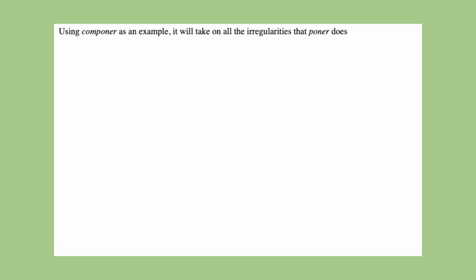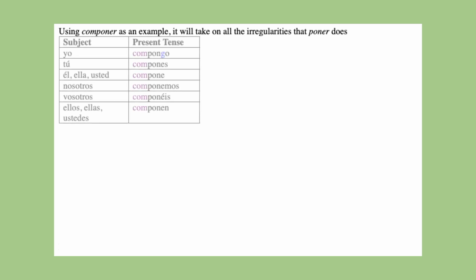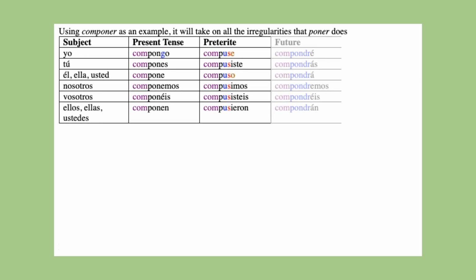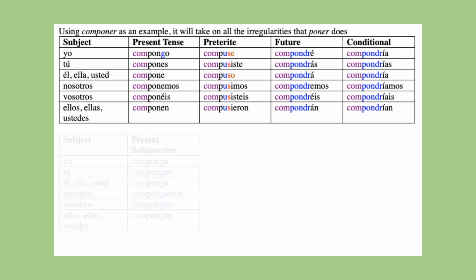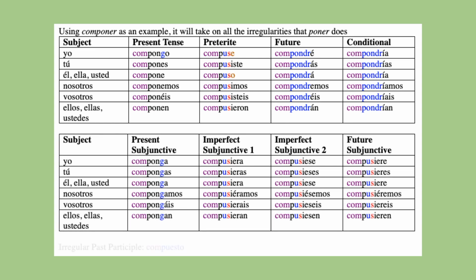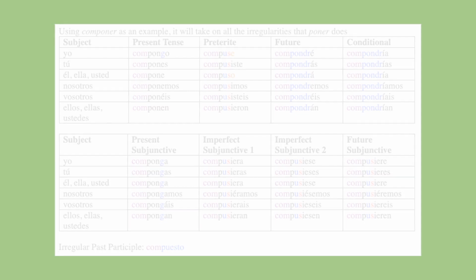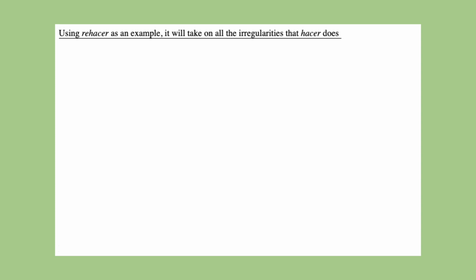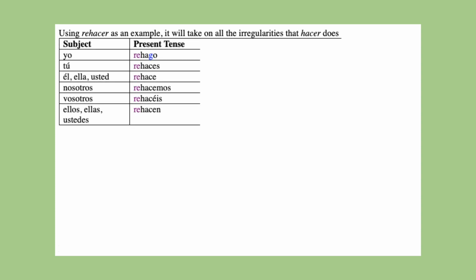To start off with, the verb componer will take on all the irregularities that poner does. Rehacer will follow the conjugations of hacer.